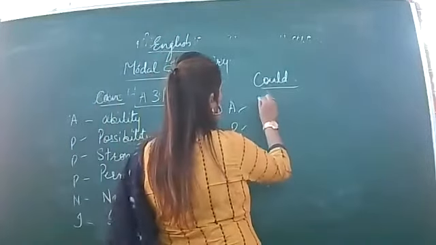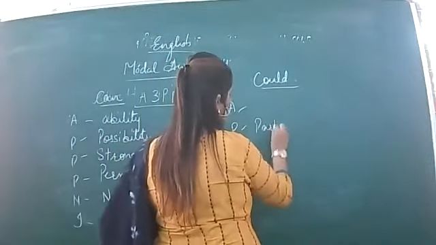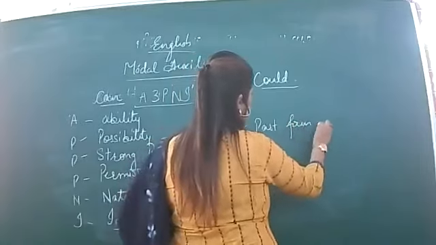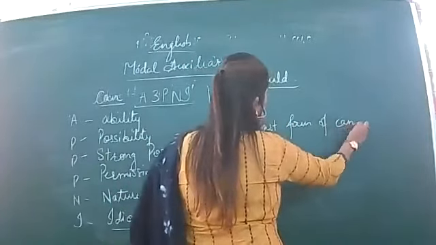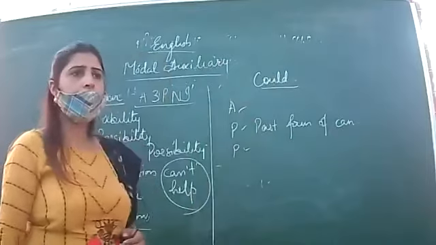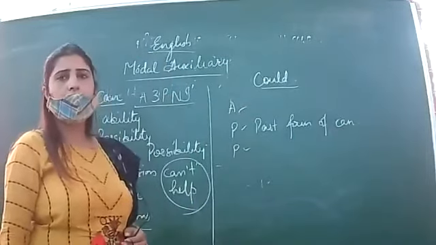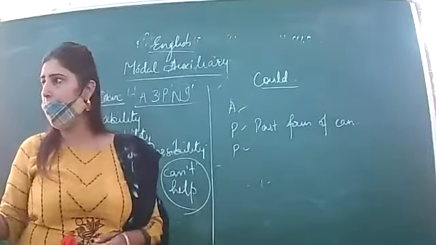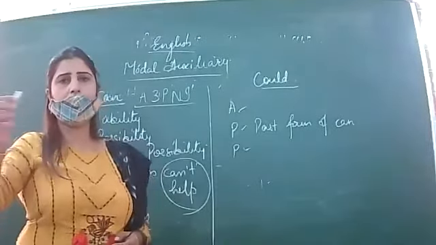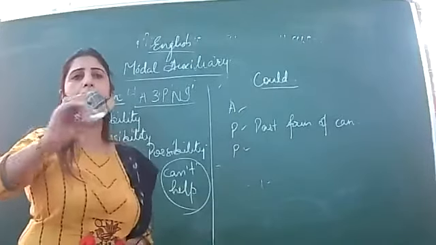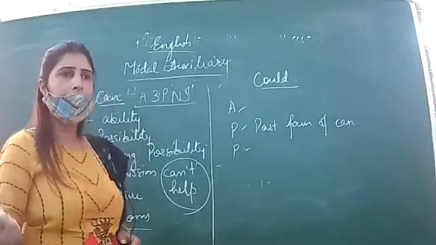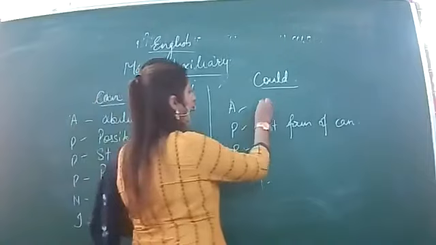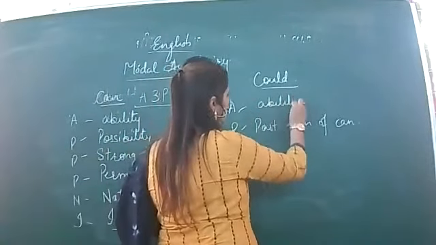First of all, it is the past form of can. When you change direct into indirect, you change can into could. For example, he said, I can solve this sum. He said that he could solve that sum. It is ability in past.